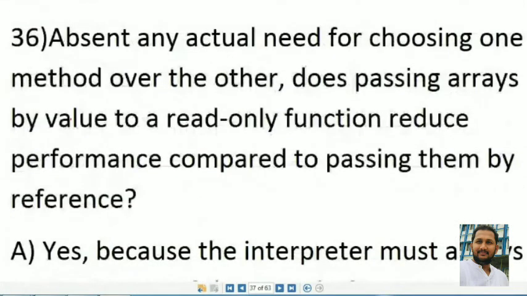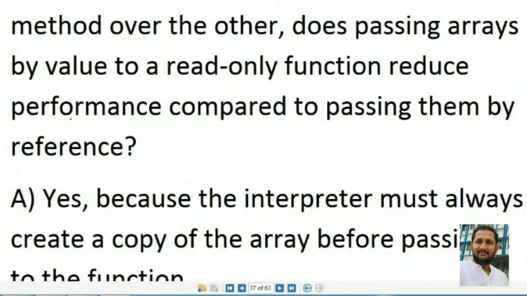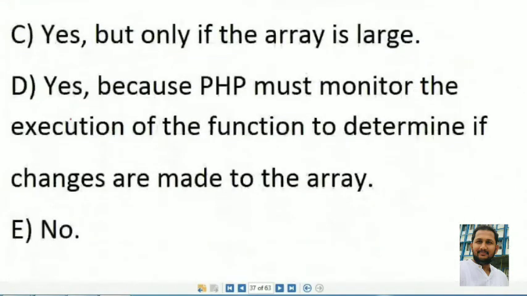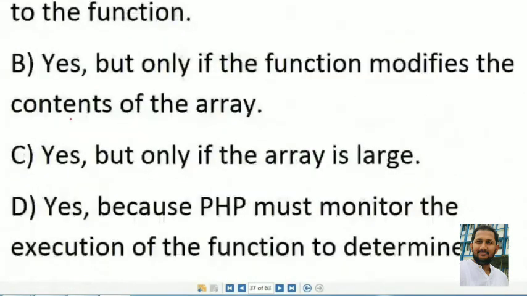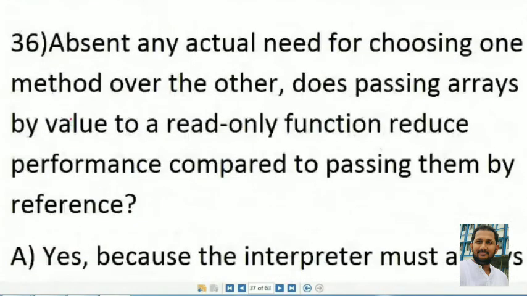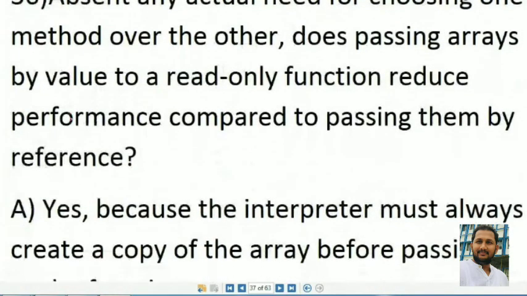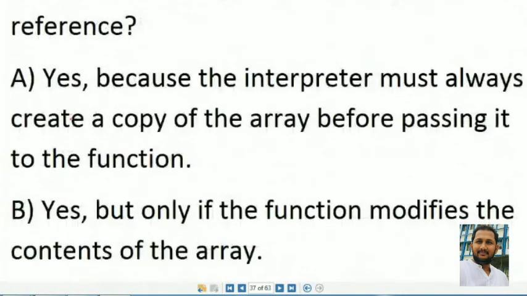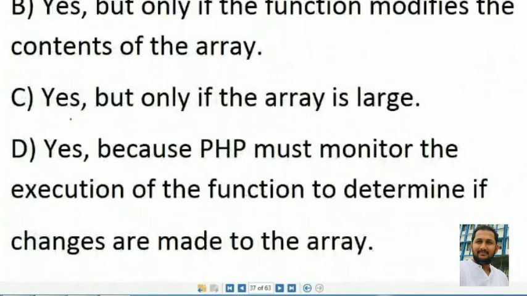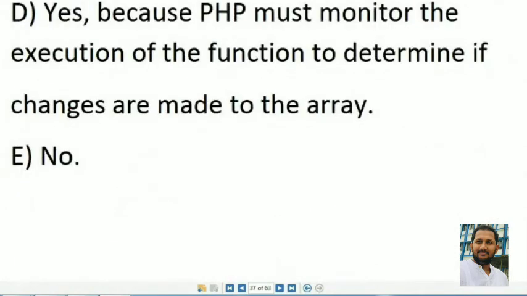That means absent any actual need of choosing one method over the other, does passing an array by value to a read-only function reduce performance compared to passing it by reference? The answer is no, not at all. It's not only read-only, we can access them too. E is the right answer. No is the right answer.